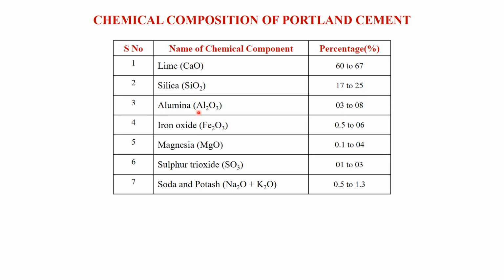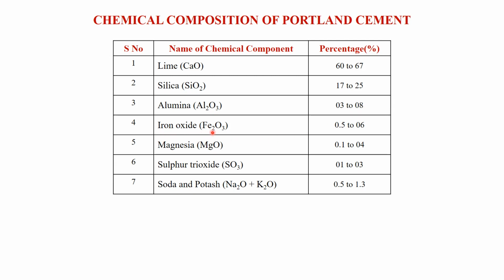The alumina Al2O3 is present in between 3 to 8%, and it is responsible for the quick setting of the cement, or we can say the flash setting of the cement. If it is used in excess, it decreases the strength of the cement. The alumina also lowers the temperature of the clinkers.